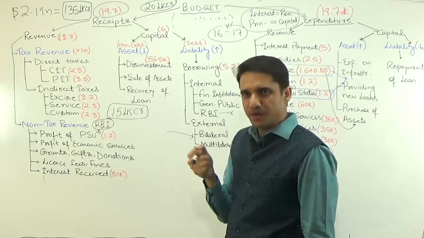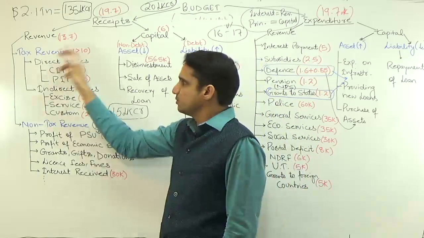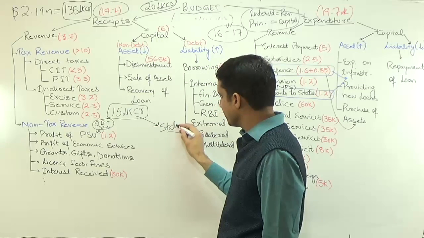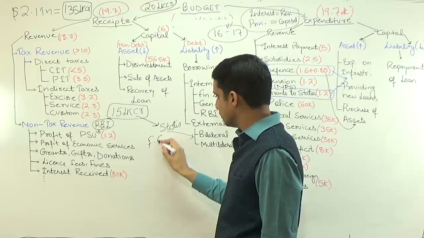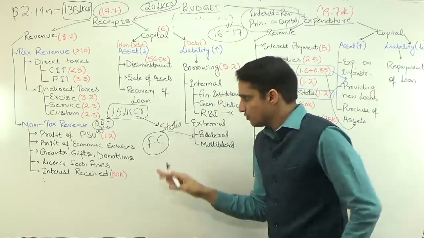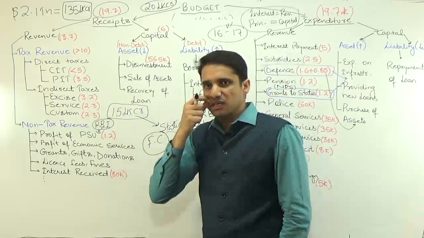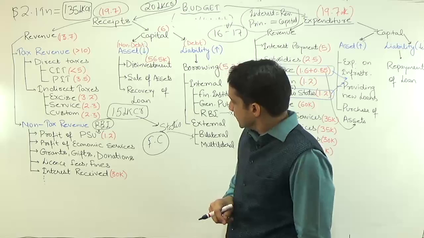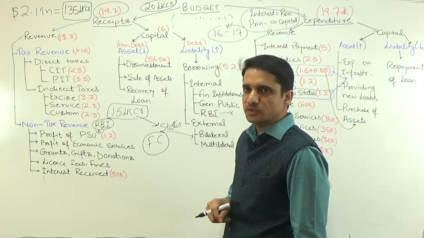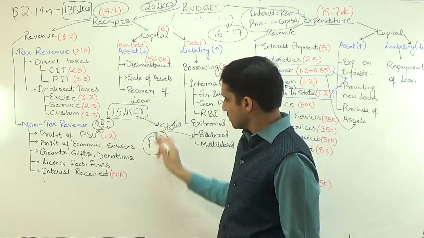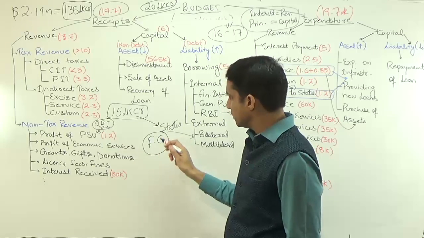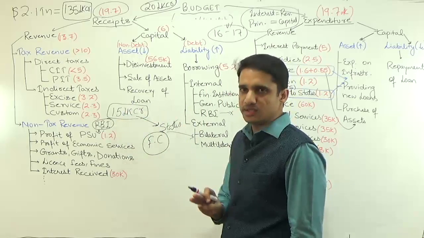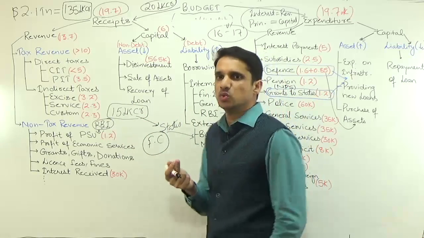It is different because some amount of money Union government has to give to the states on the recommendations of the Finance Commission. So for now, forget about this thing. We'll discuss this under the chapter of Finance Commissions or Central Sponsored Scheme. In either of these two chapters, we'll discuss what this is. But on the recommendations of the Finance Commission, some amount of money every year Union government has to give to the state governments. Roughly its value is 5.2 lakh crores.